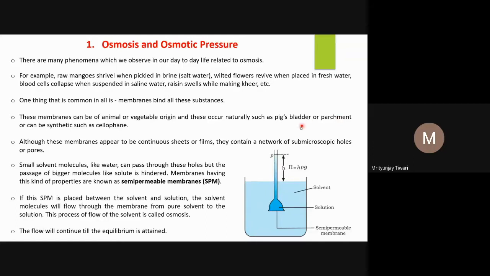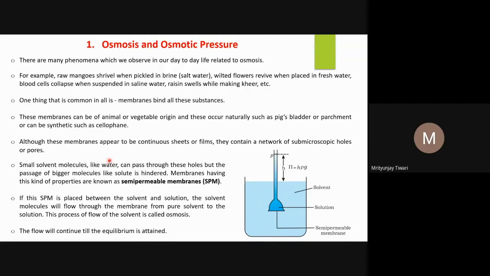Then there is cellophane, which is of synthetic origin. Cellophane and plant origin we have seen. All these substances, the outer covering is the membrane. Although these membranes appear to be continuous, when you look at the gram or the grapes, there is no gap that we observe with our naked eyes. However, these membranes actually contain a network of submicroscopic pores, very small pores, and these pores are so small that only solvent molecules can move through them.